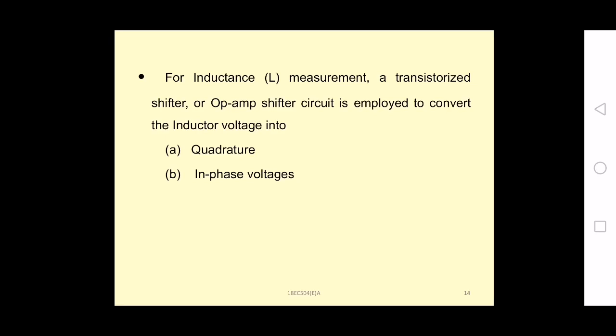For inductance measurement, we are using the transistorized shifter, or we can use the op-amp shifter circuit, which is employed to convert the inductor voltage into two quantities: one is quadrature and the second one is in-phase voltages.